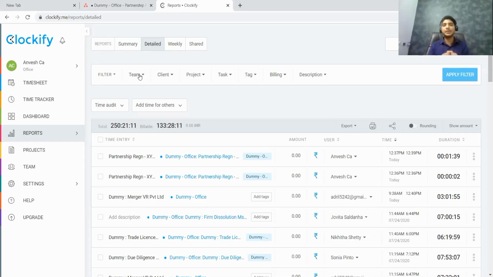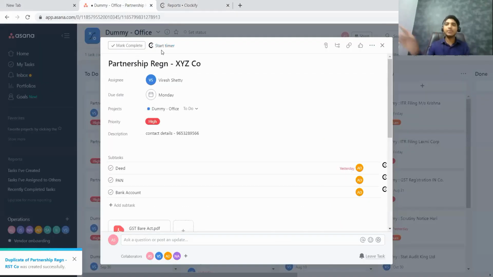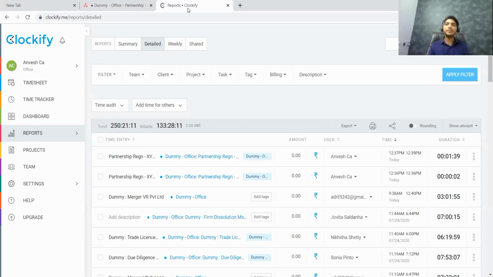What is integration here? Whenever I'm starting a timer, I need not go to the Clockify website. I can directly start the timer within Asana itself. Whether that is there in other tools, I'm not aware. As far as my understanding goes, that is not possible within MyTask or Papilio. But can you use Clockify as a separate standalone application without Asana integration? Yes, you can, but the only drawback is that if both the softwares are not integrated with each other, this will not happen.